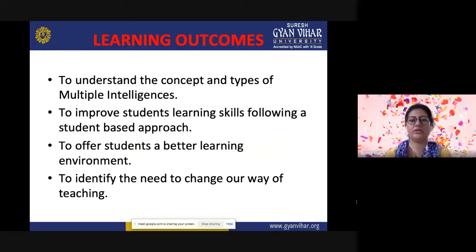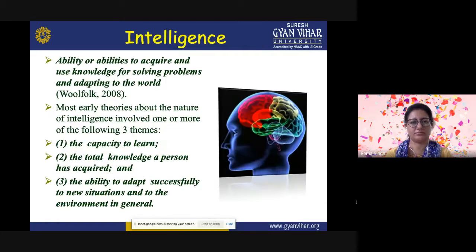As earlier, we used to believe that there is only a single factor of intelligence, but Gardner tried to prove that there are multiple intelligences, and there can be multiple intelligences in one person also. So it helps to improve students' learning skills following a student based approach, to offer students a better learning environment, to identify the need to change our way of teaching.